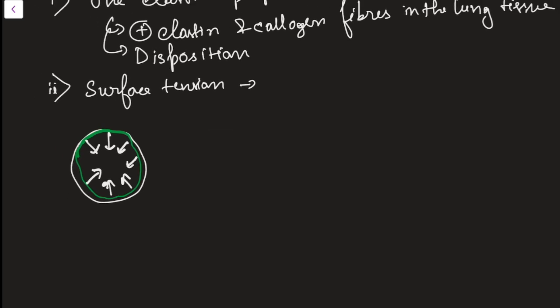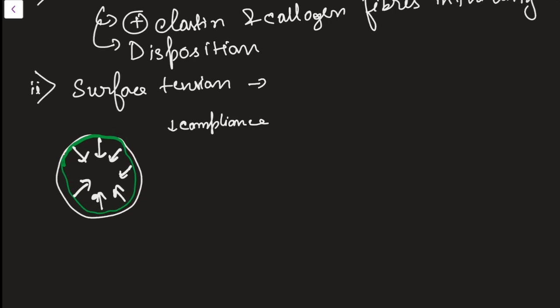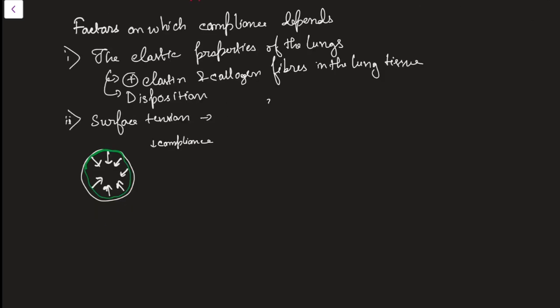This surface tension will tend to decrease the compliance. So remember this surface tension of the fluid lining the alveoli. They will exert a centripetal force towards the center of the alveoli, causing the alveoli to collapse. And because of this collapsing tendency of the alveoli, the stretchability of the lung will decrease, so the compliance will also decrease. There are certain terms related to compliance. First is specific compliance. This is asked as a short note in your exams, so this is an important topic.